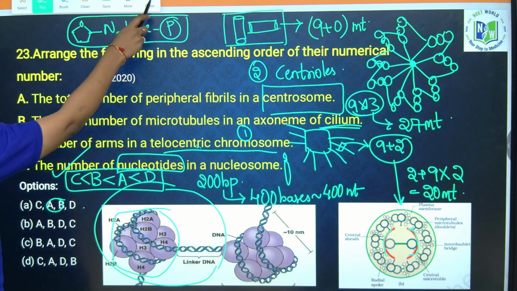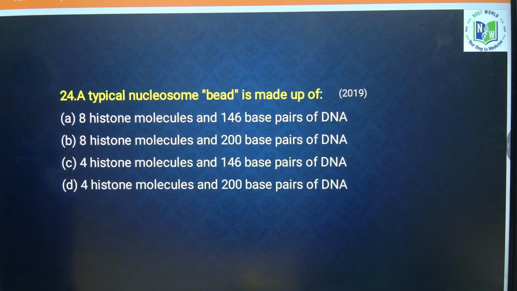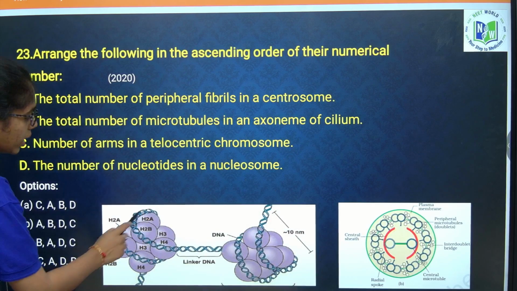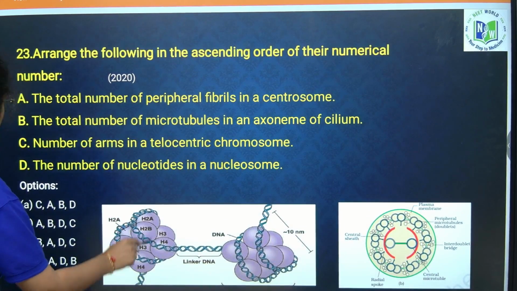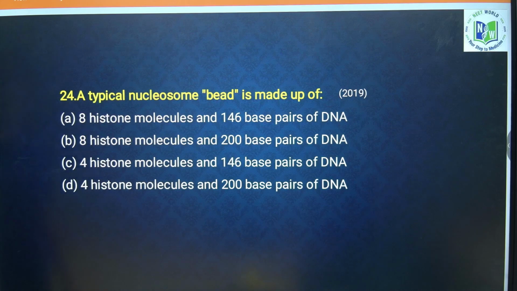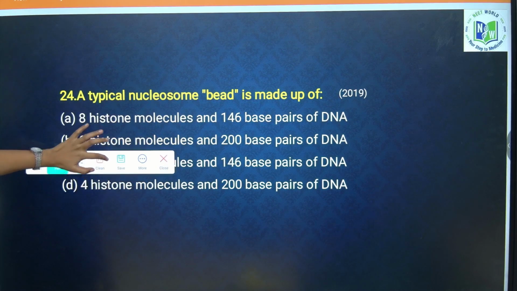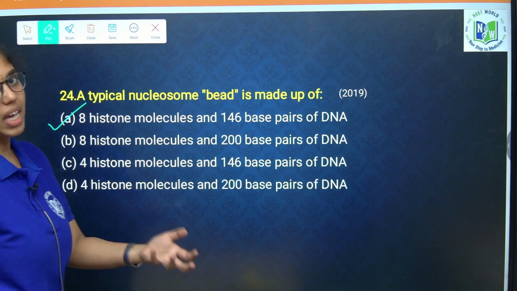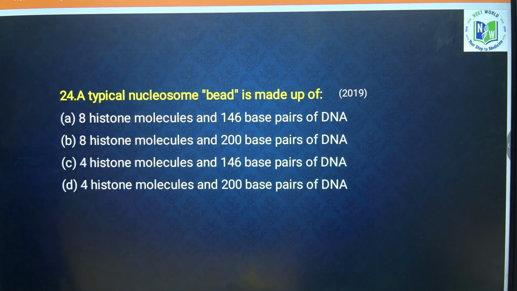Next question, beta. A typical nucleosome bead, he is asking. A typical nucleosome bead means only this region. What is it made up of, how many histone molecules and base pairs, he is asking. Of course, we have already discussed it is 8 histone molecules and 146 base pairs of DNA. Option A is your correct answer.